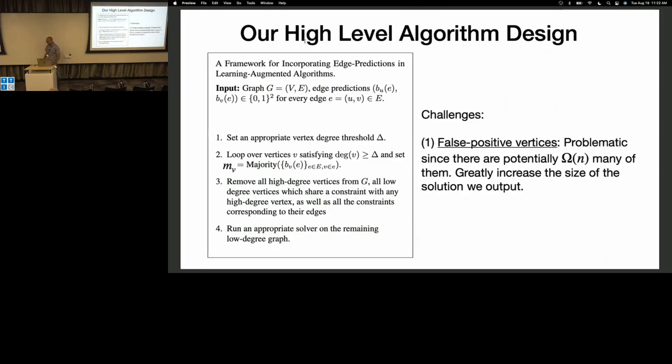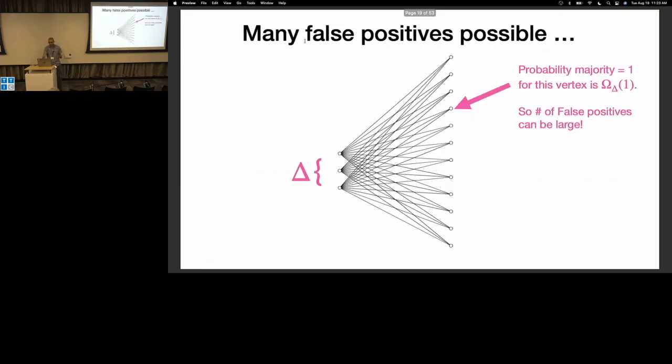So now that I gave you a template of how to design algorithms, let me tell you some problems associated with the template. One is false positive vertices, which is: we look at high degree vertices. We take the majority of the bits attached to them. There could be many high degree vertices, but for the vertex cover problem, for example, the actual answer could be very, very small. The actual number of vertices participating in the cover could be small. So what that means is we could actually have a lot of false positive vertices, which blows up the size of the solution.